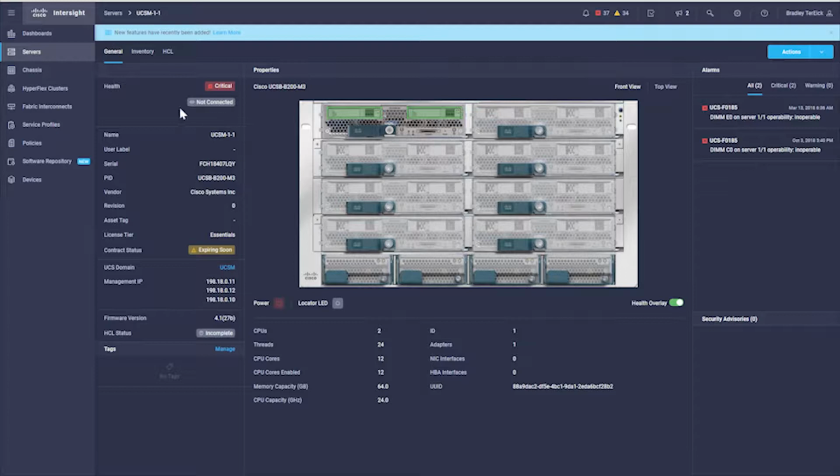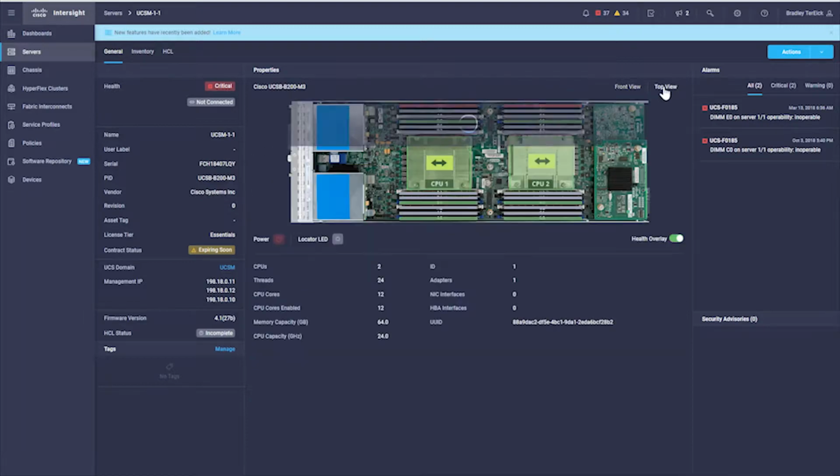If I look at this, I can get a breakdown of some very basic information about the environment, but I know that it's in a critical state. Well, if I hover over these hard drives, there's no issues there with the hard drives, and I have chosen to overlay my health status, but we know there is something wrong with the hardware. Let's look at the top view.